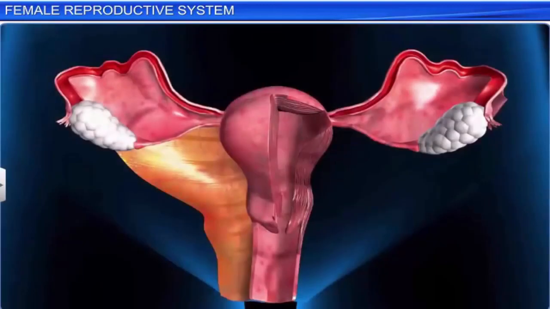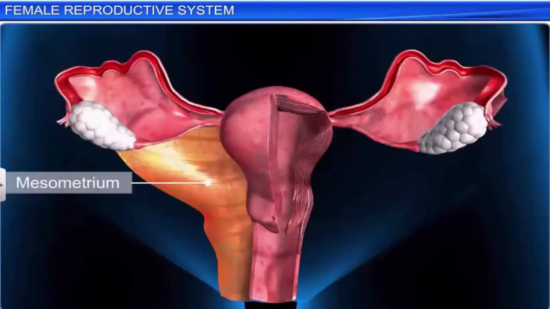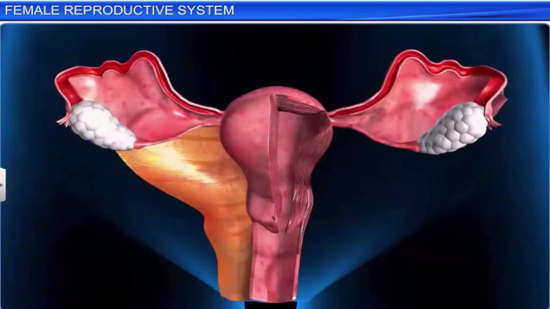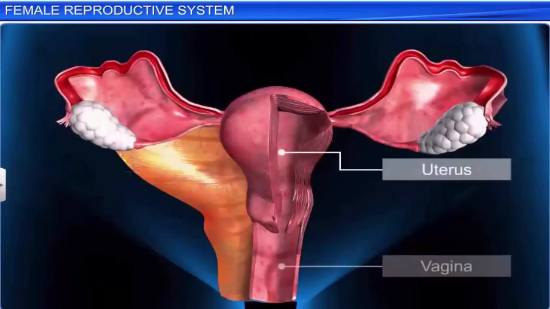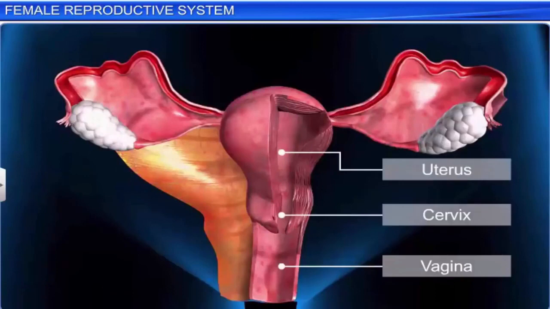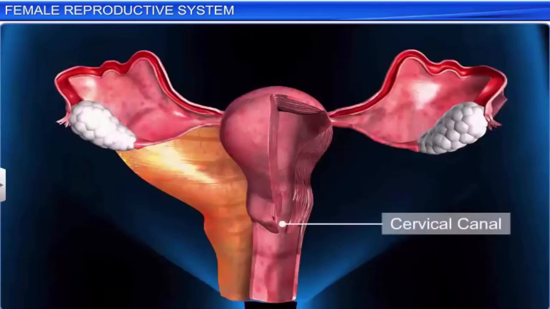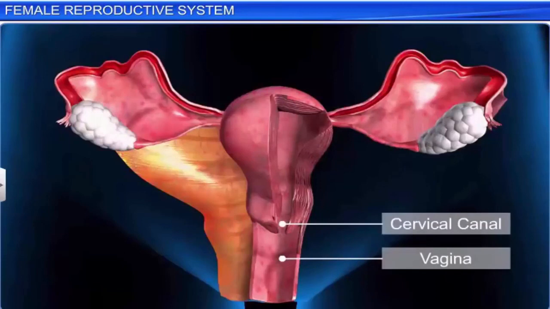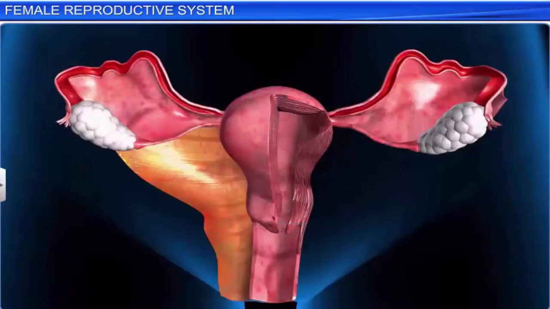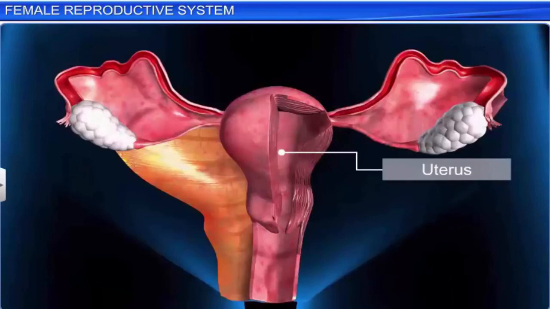It is supported by ligaments attached to the pelvic wall known as mesometrium. The uterus opens into the vagina through a narrow cervix. The cavity of the cervix is called the cervical canal, which, along with the vagina, forms the birth canal. The wall of the uterus is composed of 3 layers of tissues.